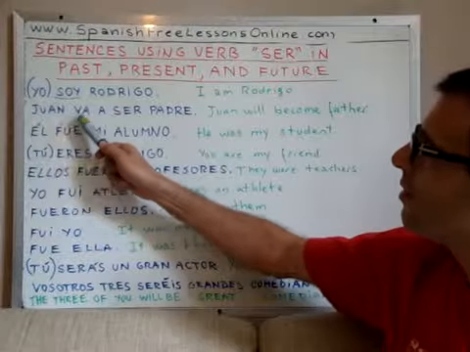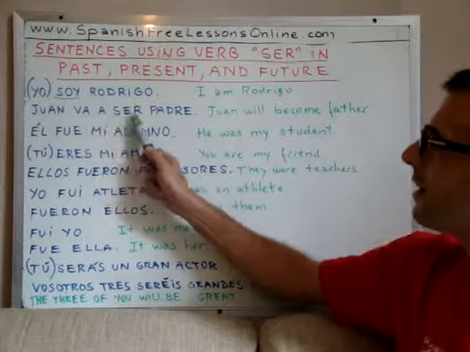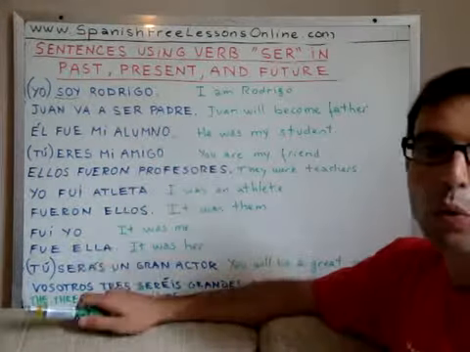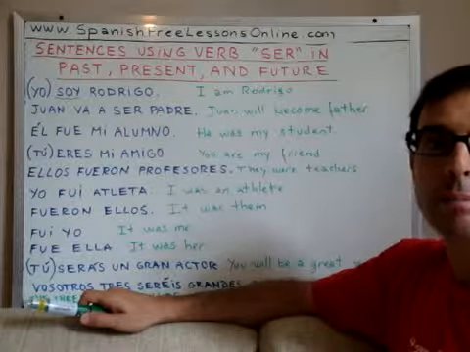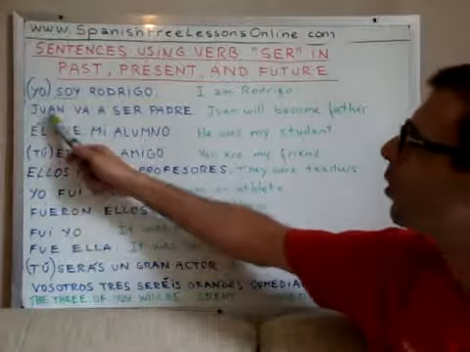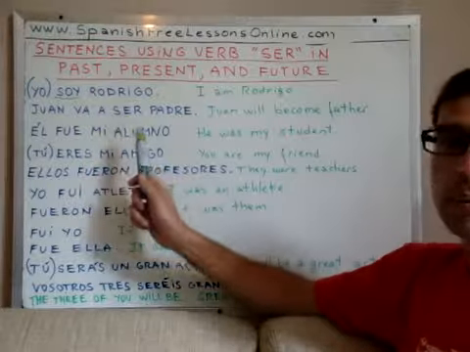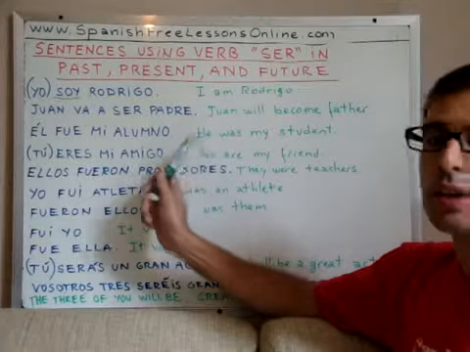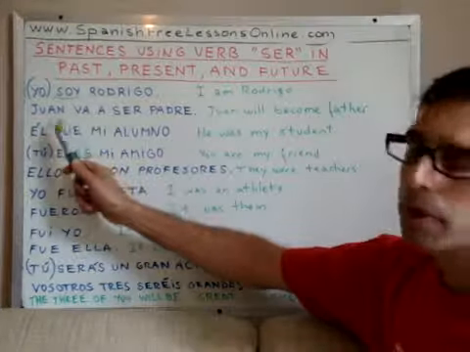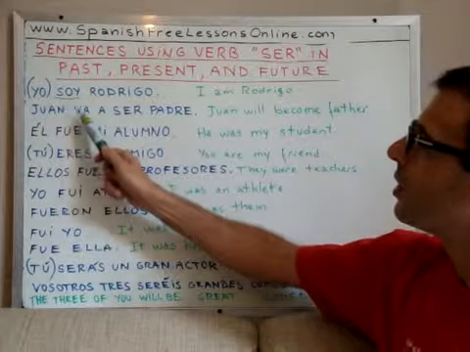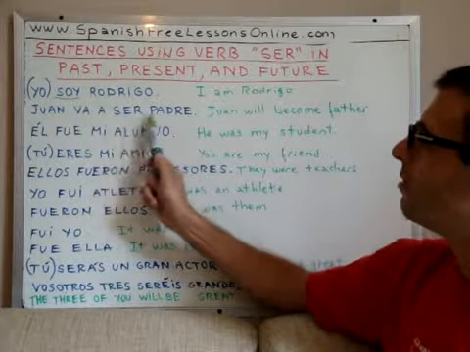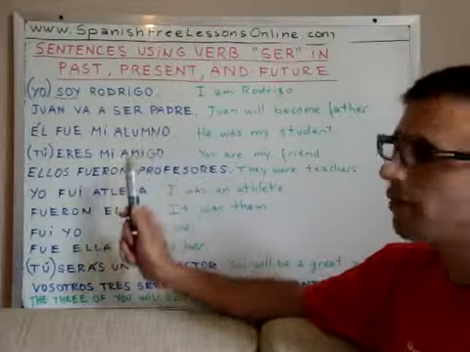Juan va a ser padre. This means Juan will become father, right? Literally, word by word, it's Juan is going to be father, or will be father.